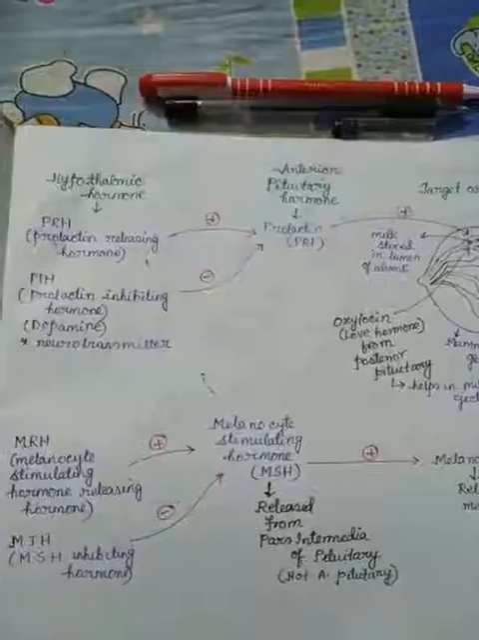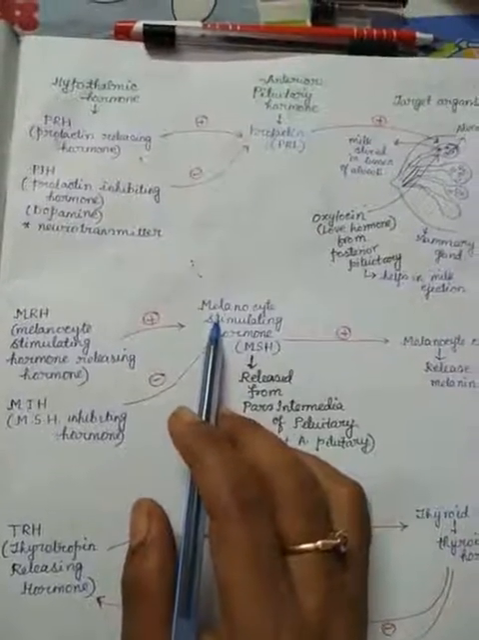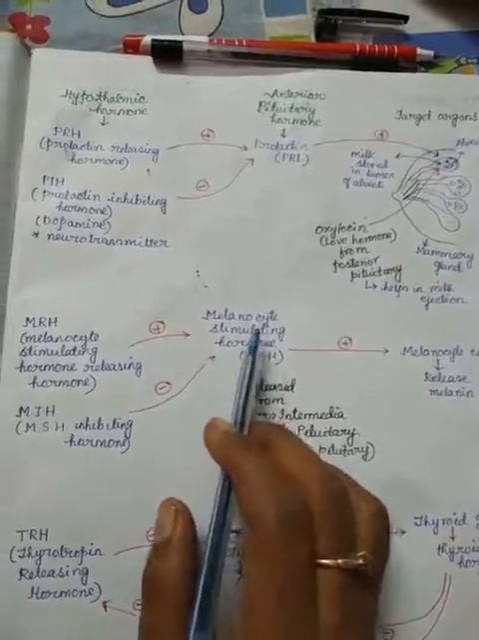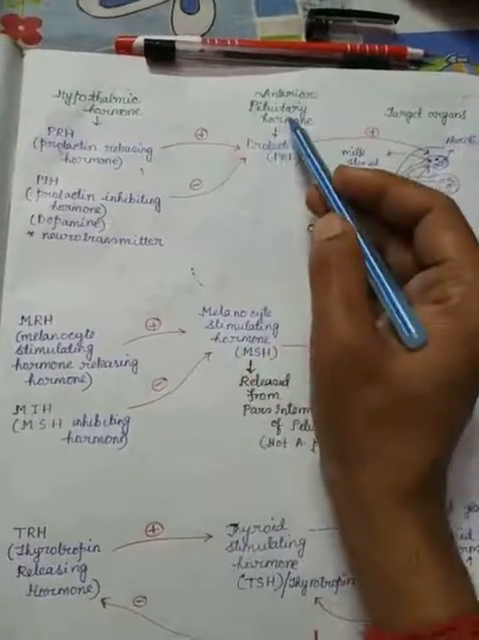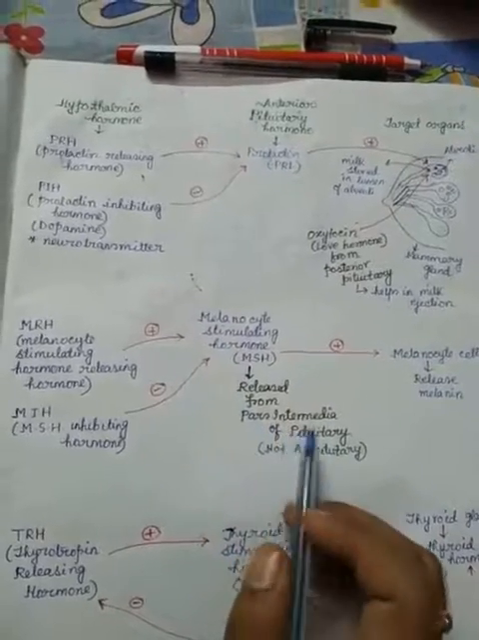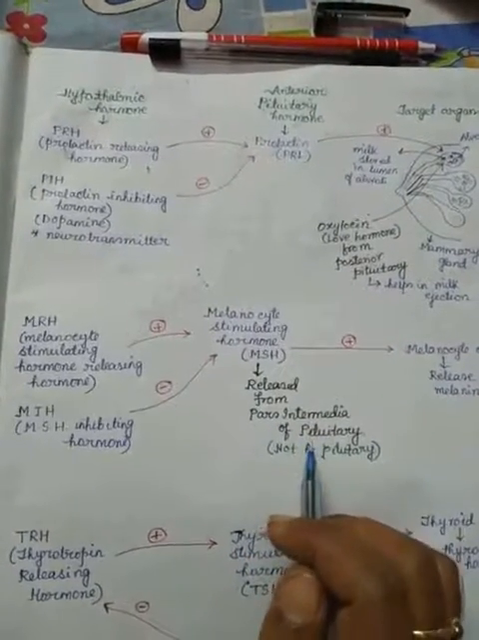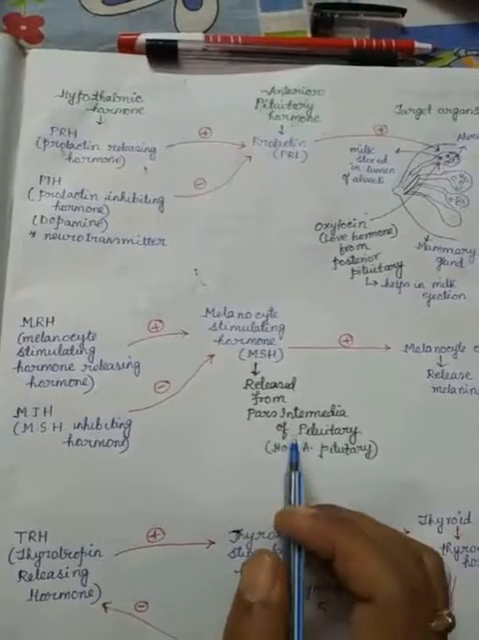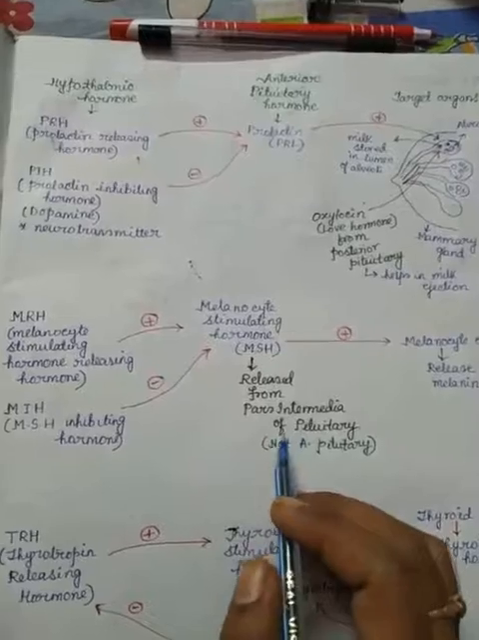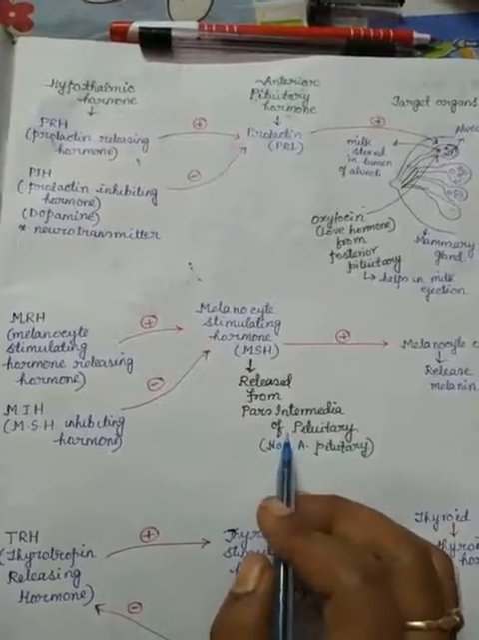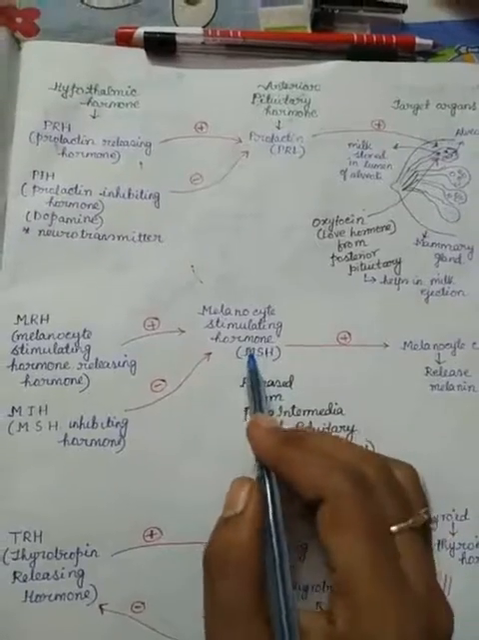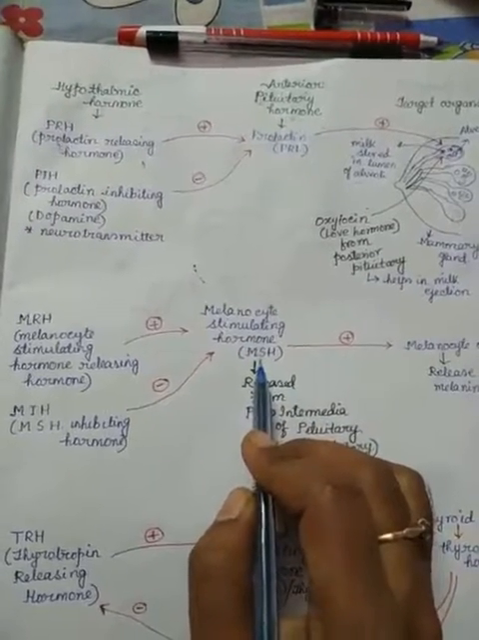Clear? The third pituitary hormone is melanocyte stimulating hormone, or MSH. Actually, this hormone is not secreted from the anterior pituitary. It is released from the pars intermedia. In the previous class we discussed that during the fetal condition the pars intermedia is prominent, but in adults it has disappeared or is not prominent. But from this part, melanocyte stimulating hormone is released.